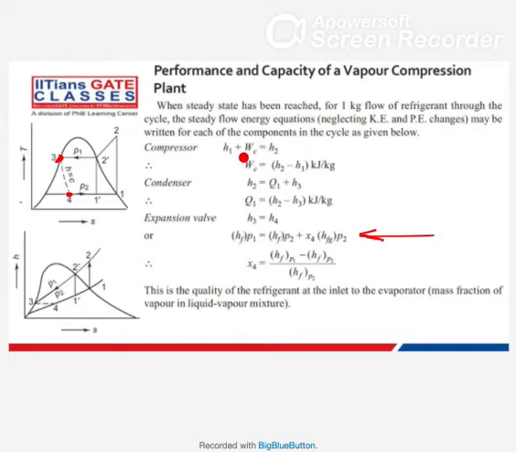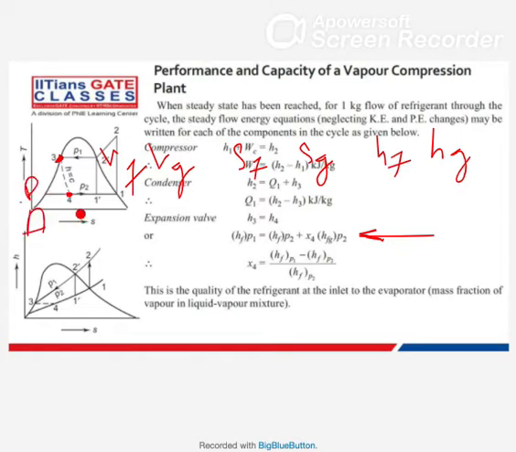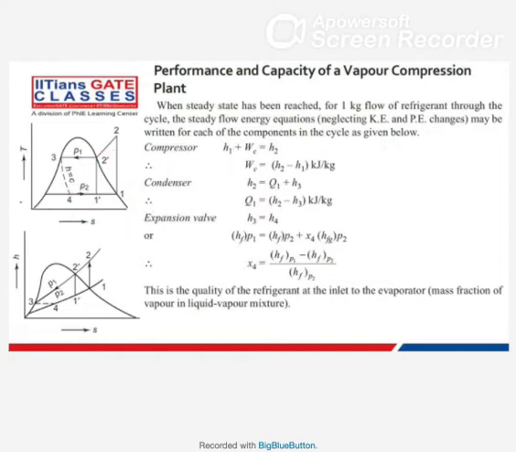It contains SF, SG, HF, HG, VF, VG, and HFG, SFG, all values given, same as the steam table, with pressure values and corresponding temperature values. All of this is similar, because here also phase change is occurring, like water in a steam power plant.